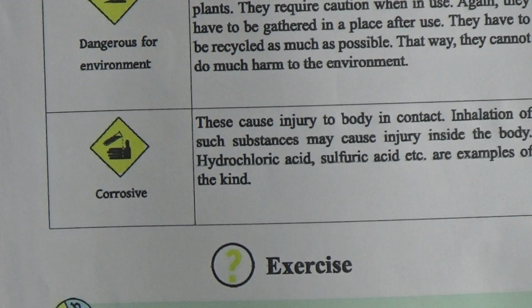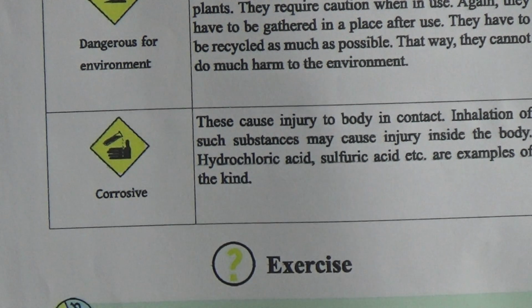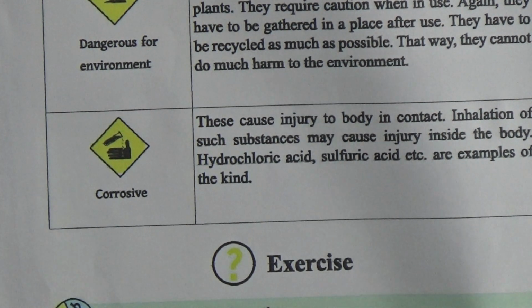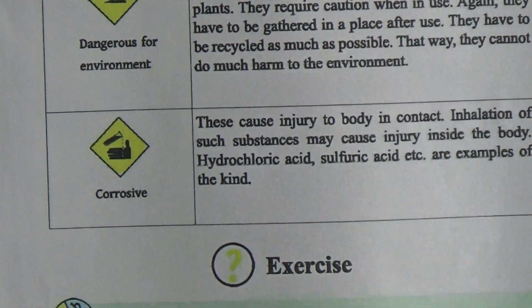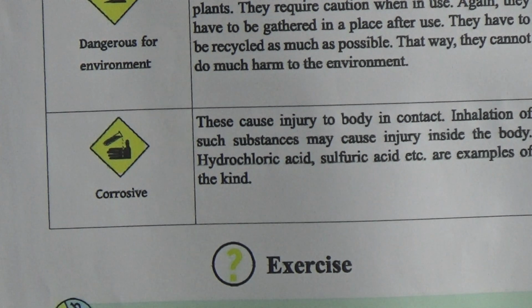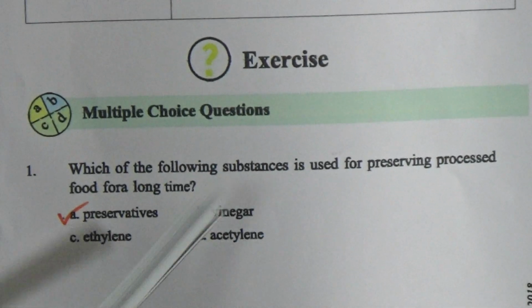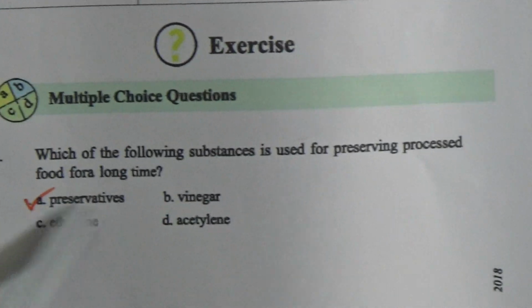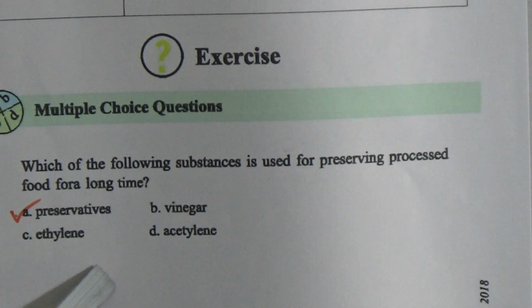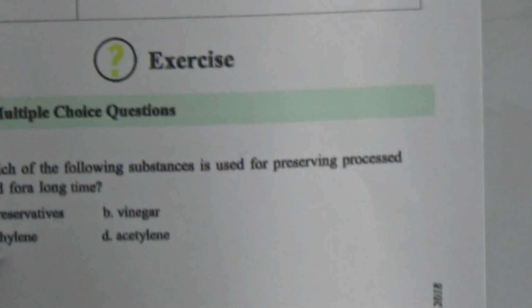Now come to a multiple choice question. Which of the following substances is used for preserving processed food for a long time? Dear student, that will be preservatives. Vinegar is also a preservative, but because here it is written about preservative, we have to put a tick mark on preservative because there are different types of preservative available in the market.